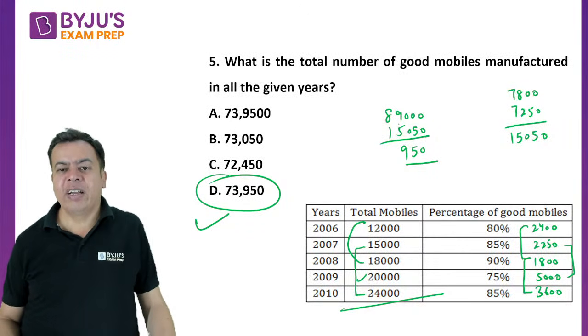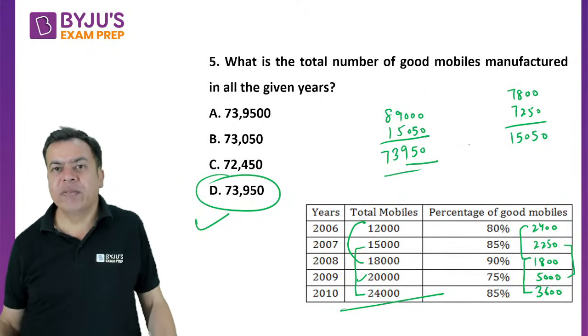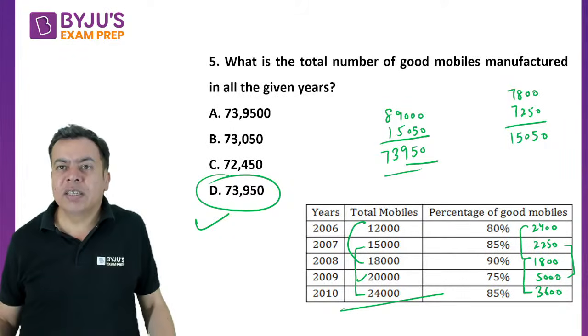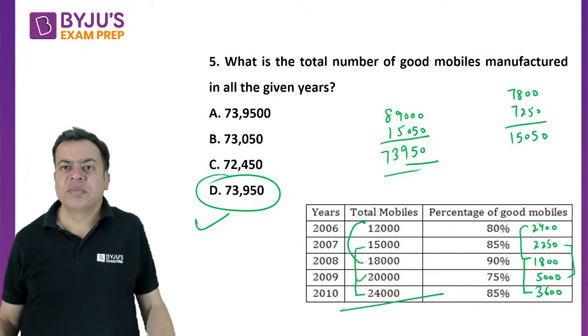Okay, now 88 minus 75 is 73. Yes, absolutely, 73950.